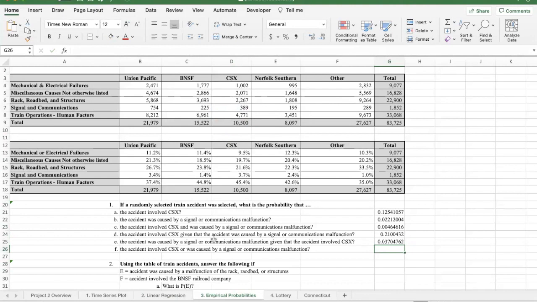So it's CSX OR signal. So for this one, we're going to take all of the CSX plus all of the signal and communications. But in adding those two row and column totals, we've added the 389 twice. So I'm going to subtract it out once and then put parentheses around that sum to follow the order of operations. And then at the end, we're going to divide by the total. And there's the total. Once you get these decimals, if you want to make them pretty, you can just highlight the whole thing and then convert to a percent. If you want more precision, you can add more decimal places there.